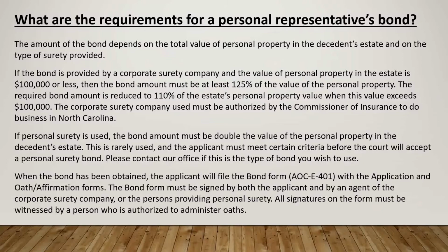When the bond has been obtained, the applicant will file the bond form with the application and oath affirmation forms. The bond form must be signed by both the applicant and by an agent of the corporate surety company or the persons providing personal surety. All signatures on the form must be witnessed by a person who is authorized to administer oaths.